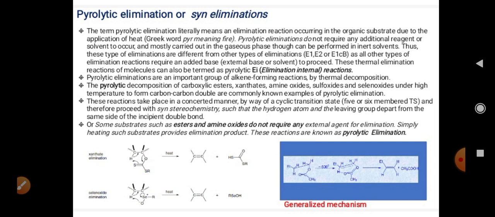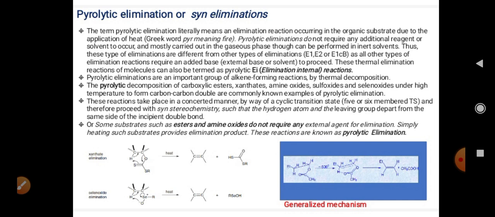If we compare this reaction with E1, E2 and E1CB type reactions, those reactions require a base in the form of an external base or solvent, but this reaction does not require any type of external base.